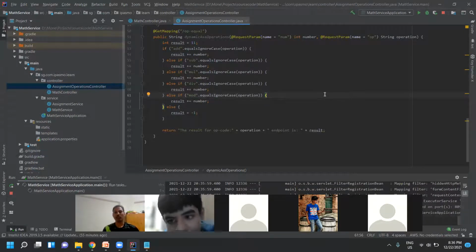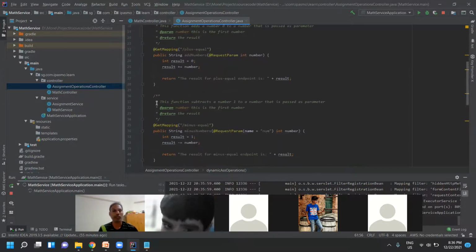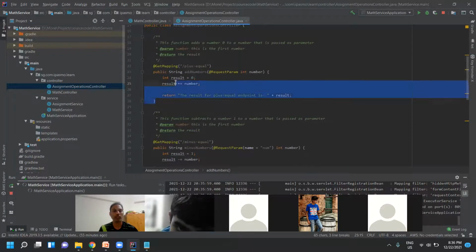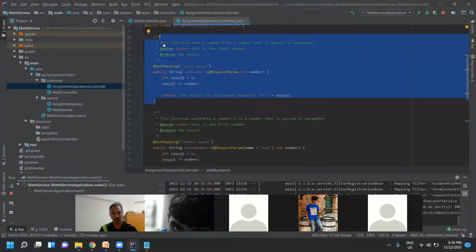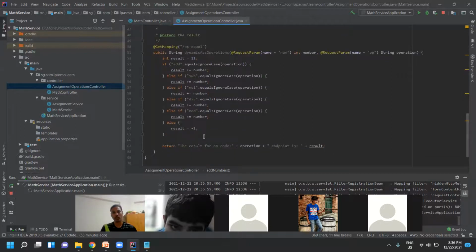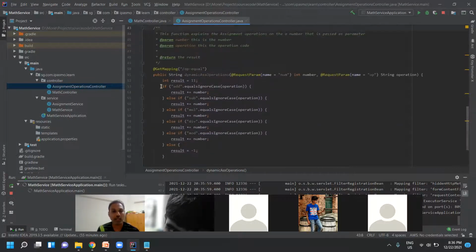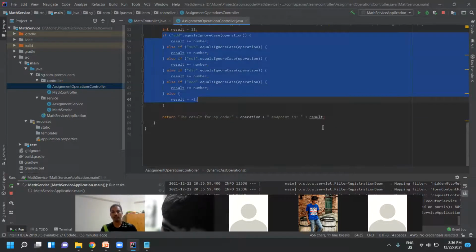So this is how you have to think, to reduce the lines of code. Here you see how many lines of code: 1, 2, 3, 4, 5, 6, 7, 8, 9, 10, 11, 12 lines. 12 lines for plus equal alone. So how many did we reduce? This function works for all. Around 26 lines we can achieve all the operations here.